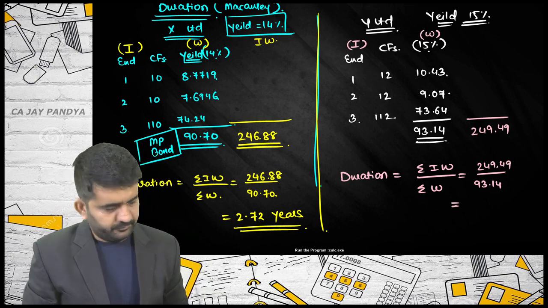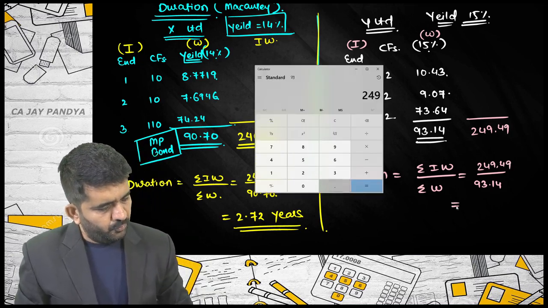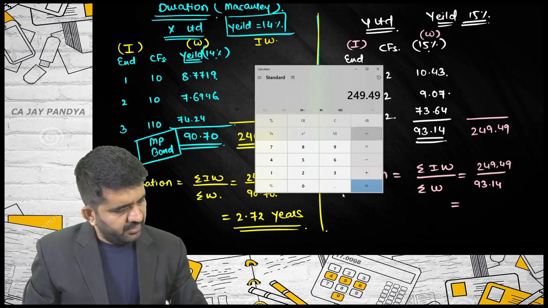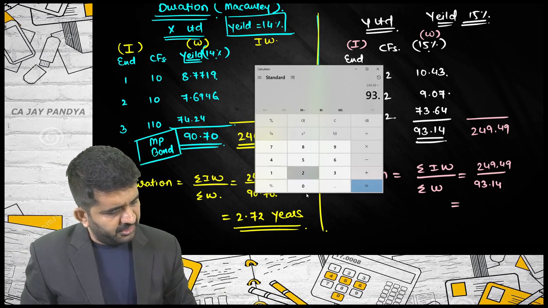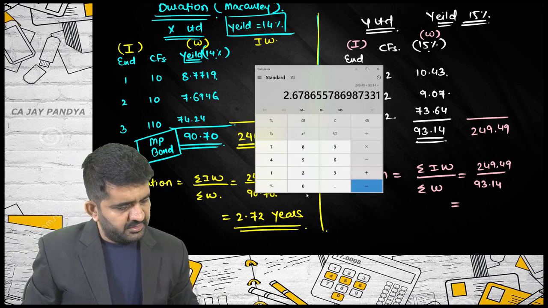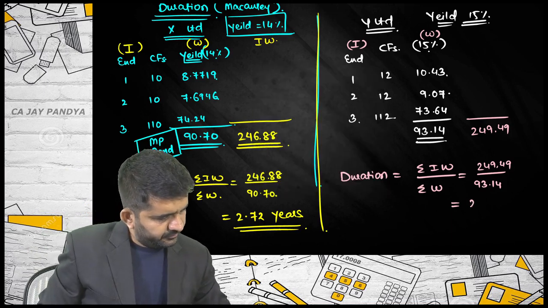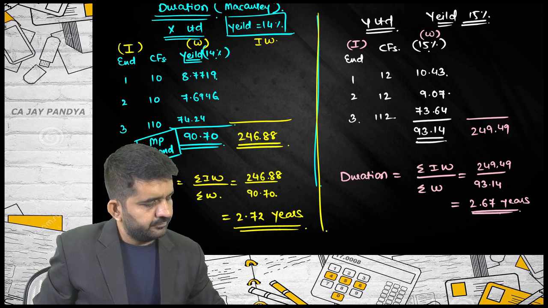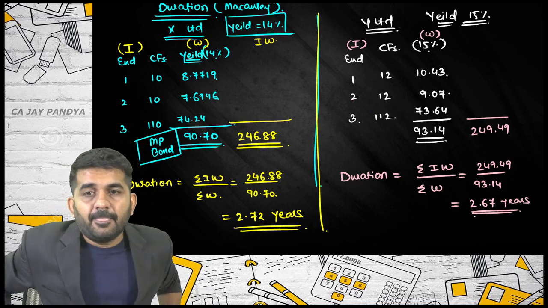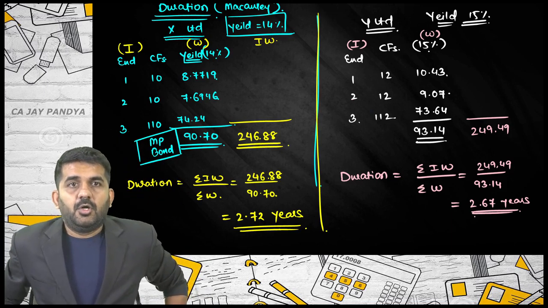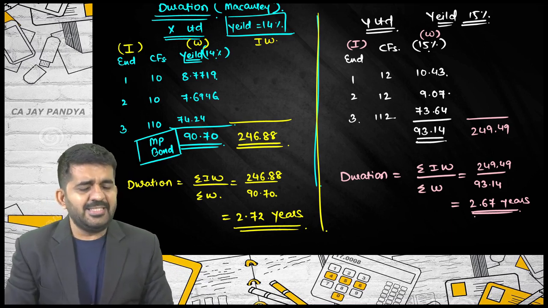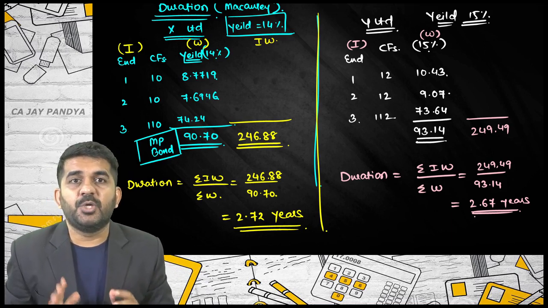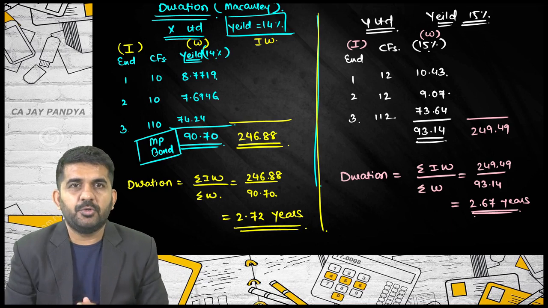249.49 divided by 93.14 is 2.67. Alright, this is Macaulay's duration and this is how it is found out.